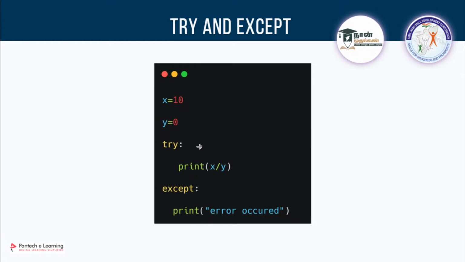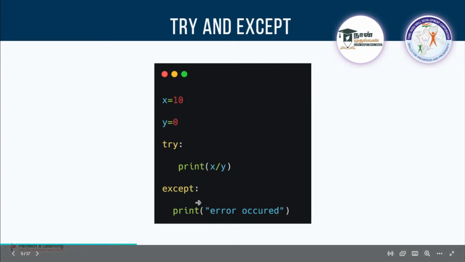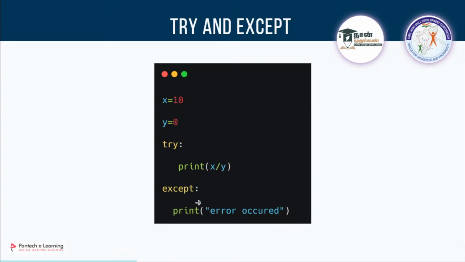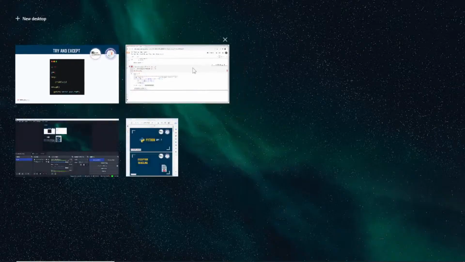If you get any error, then only it will go into except and tell you the output, so that the code will run properly. The code will run properly and smoothly, and you won't be getting any error there. So that's what the use of this try and except is. So can we try to add this there?